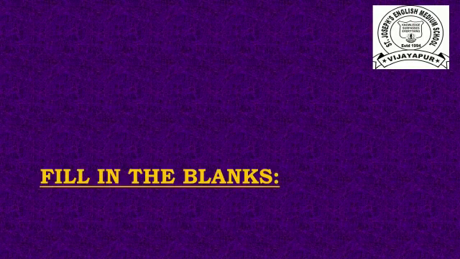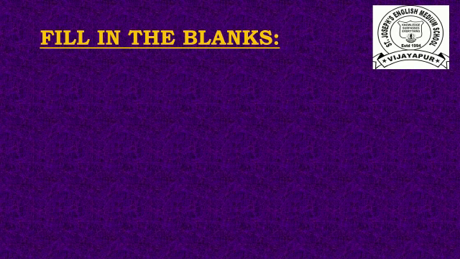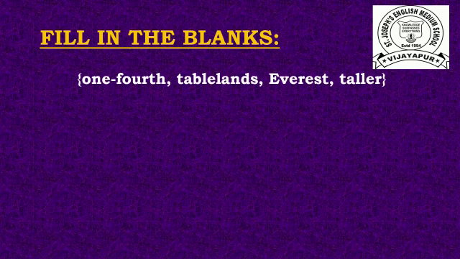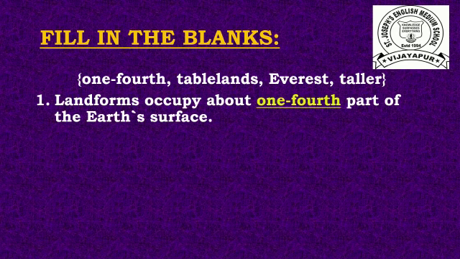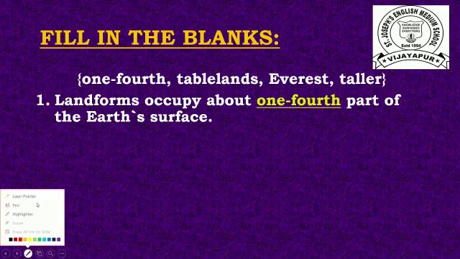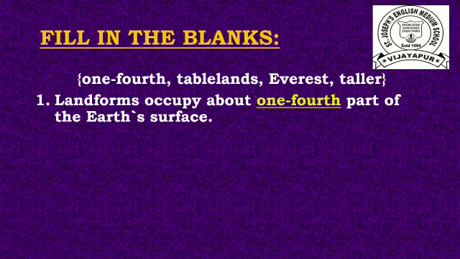Now we should read fill in the blanks. 1/4, tablelands, Everest, taller. These are options of the fill in the blanks. First one is landforms occupy about dash part of the earth's surface. How many part landform is there on the earth? Yes, 1/4 part of the earth's surface is landform. Answer is 1/4.